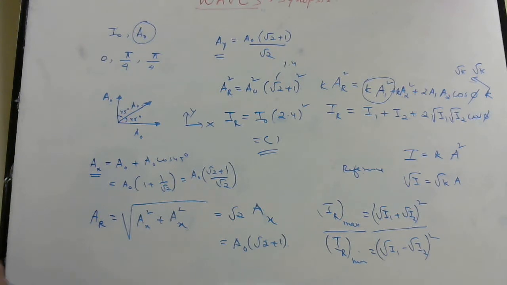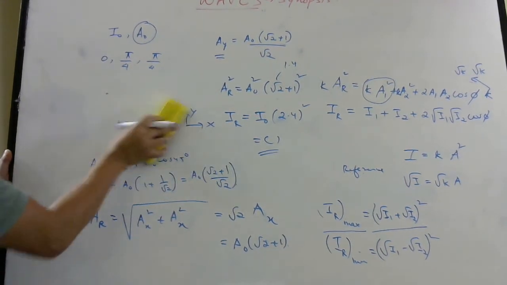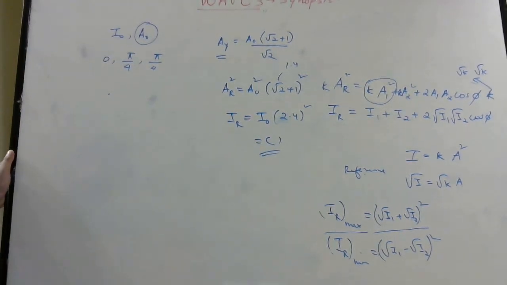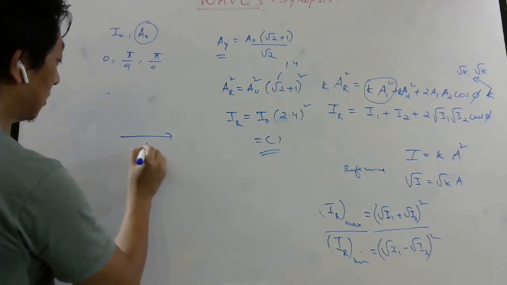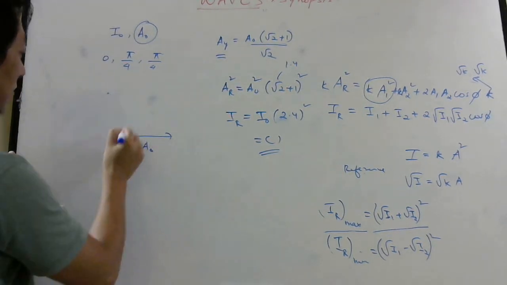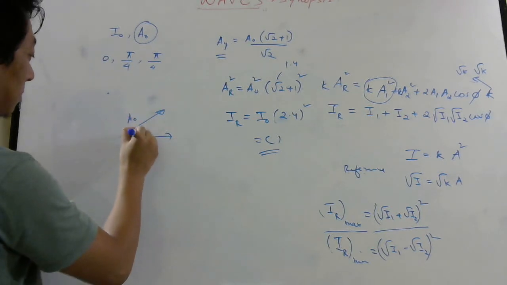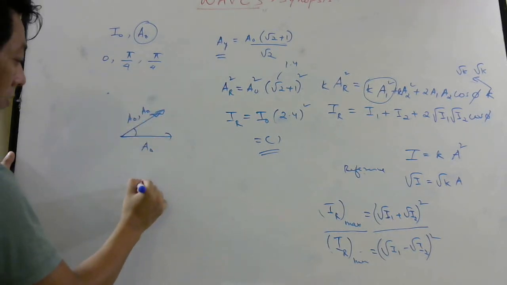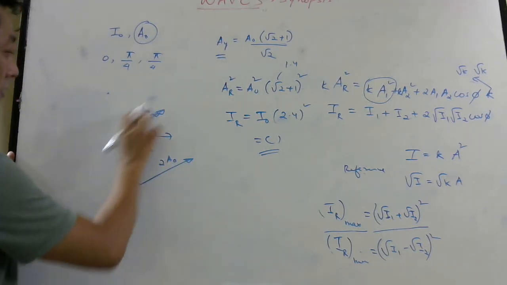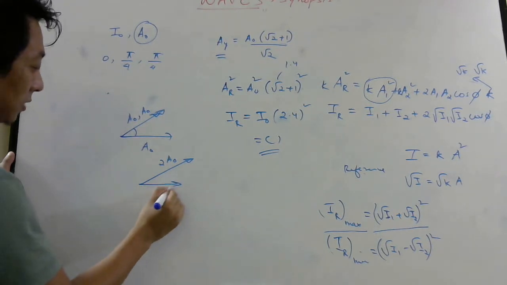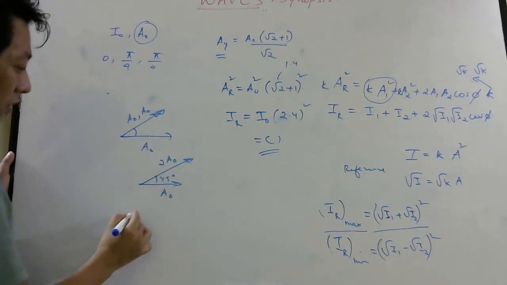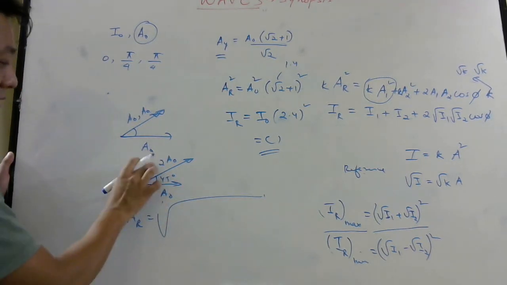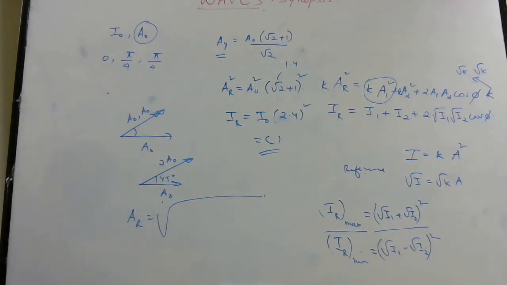Okay. What if I do the problem as per the question? As per the question, if I do the problem, you can pause the video and make it work, right? The first wave is A naught at 0 phase or 0 angle. The second one is pi by 4. The third one also is pi by 4. So then these two will give you 2A naught, with these two in the same direction, so I can simply add. Then I am left with this A naught, and this is at 45 degrees. Then you can write AR equals root of this squared plus 2 times this into cos 45. So that way the answer will come very easily.